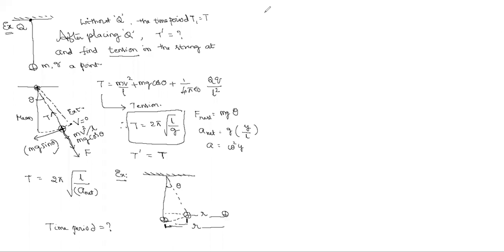While oscillating, number one, between the two charges a repulsive force will act in this direction. This is F equals 1 by 4 pi epsilon naught, Q1 Q2 by R square. You take this charge as Q, Q1 and Q2 by R square.